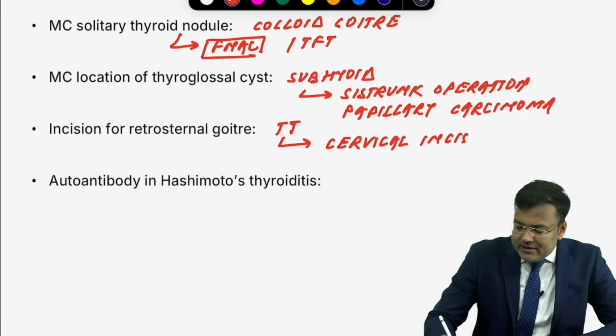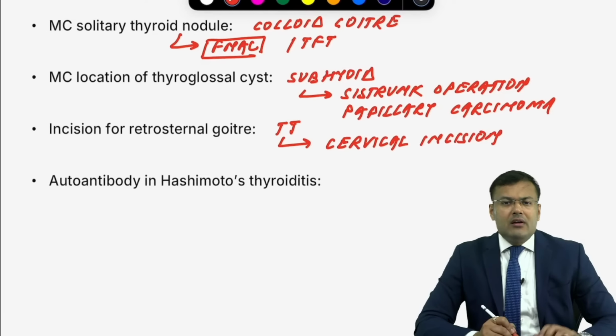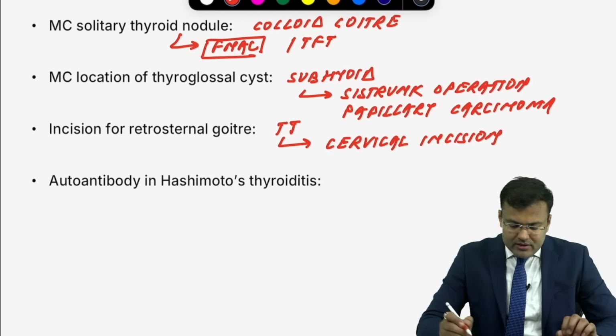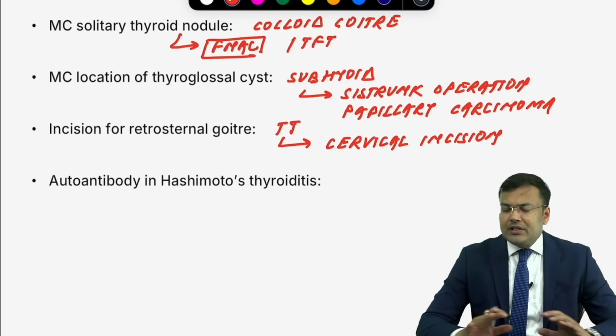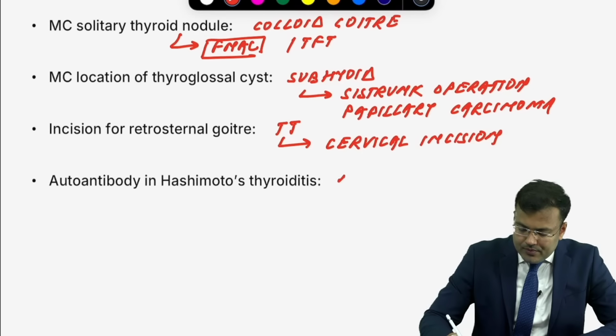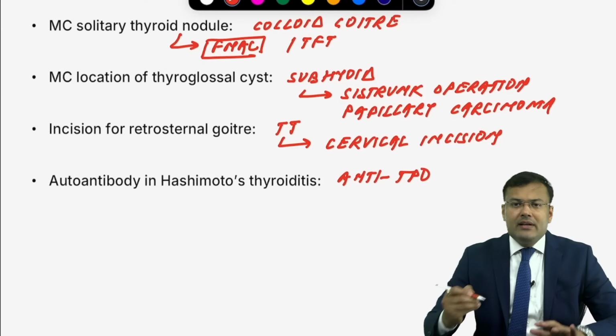Usually cervical incision. So thyroidectomy is done, cervical incision is given. Next question, autoantibody for Hashimoto's. Autoantibody for Hashimoto's, all of you know, it is anti-TPO, anti-thyroid peroxidase. What will be the clinical scenario?